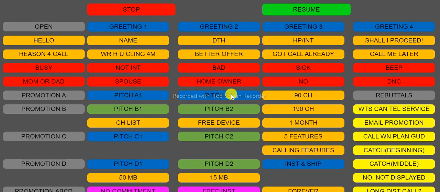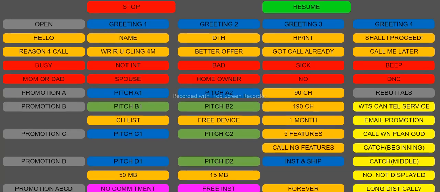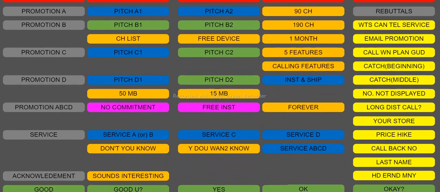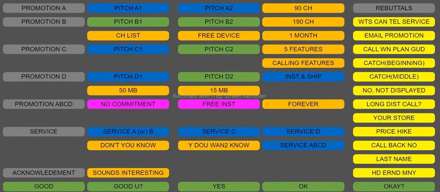But after the acceptance of A2, when you're clicking pitch C1, from there, suddenly if the customer is asking you what is the catch, that time only you have to go to catch middle. If you don't understand, rewind this recording and hear it once, you will understand. I will click catch middle: it's not like that. You will be paying only the monthly subscription alone, okay? Fine. It's saying you'll be paying only the monthly subscriptions alone. Okay.